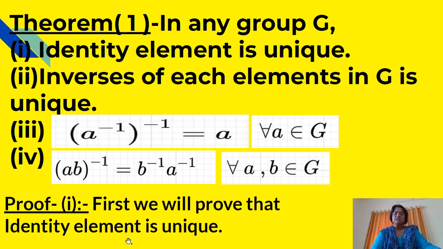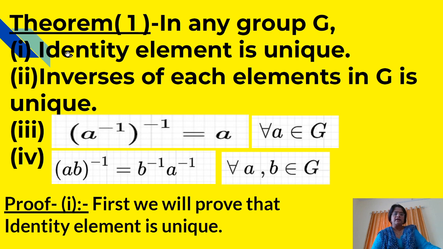Second, the inverse of each element in G is unique. Third, the inverse of A inverse is equal to A for every A belonging to G. And fourth, (AB) inverse is equal to B inverse A inverse for every A, B belonging to G.